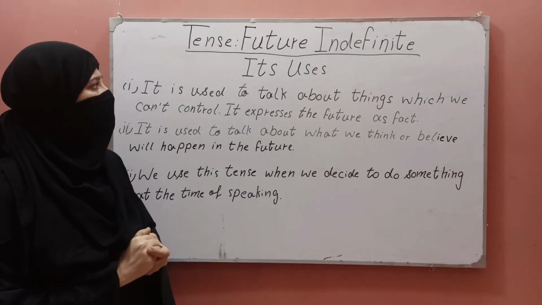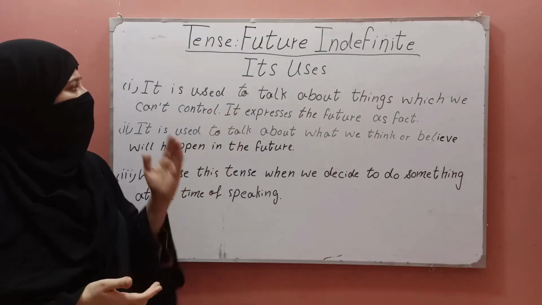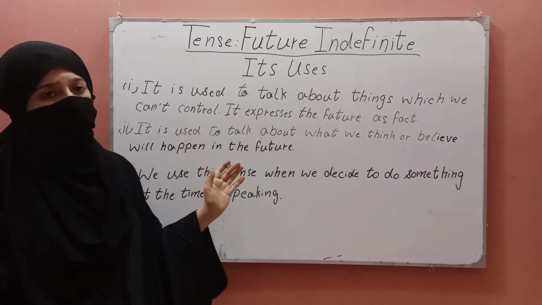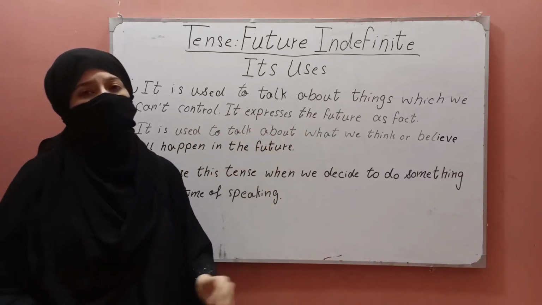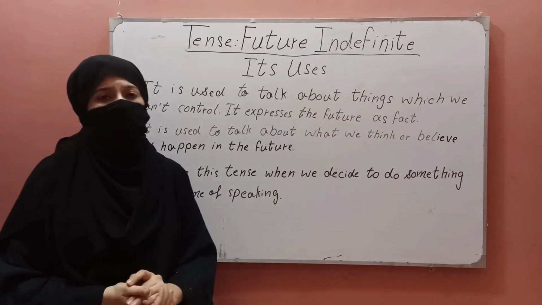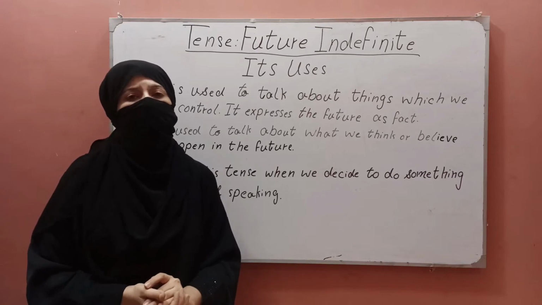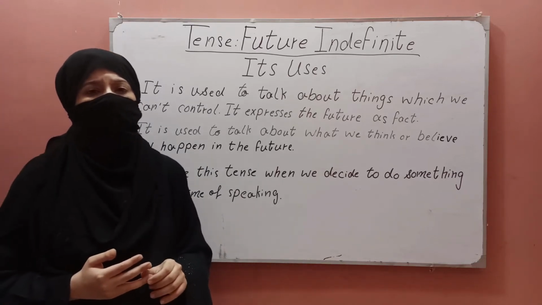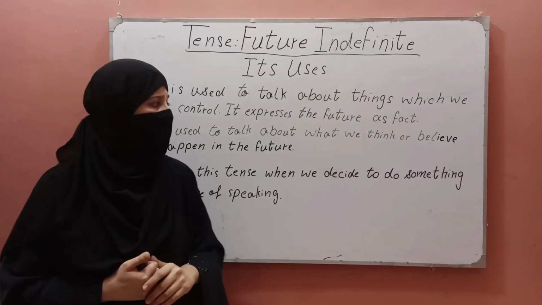Now I tell you the uses of future indefinite tense. Future indefinite tense is used to talk about things which we cannot control. It expresses the future as fact. For example, she will be 20 next week. It will be Eid in a week. We will know our exam results in May.